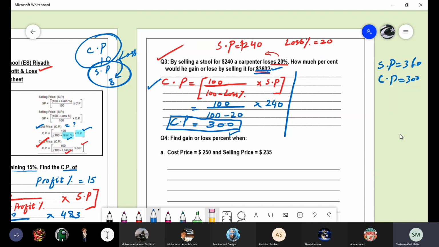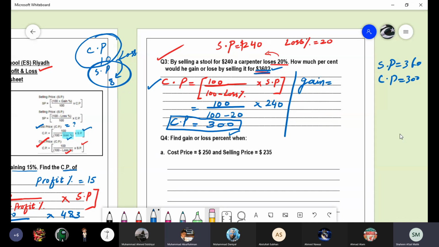That time we don't know the cost price. Actually, the cost price is 300. If he sold the stool at $240, he is going to lose 20%. But if he is selling at $360, then there will be profit. So first of all, find out the profit and then we will go for the profit percentage. Gain also you can write in place of profit.